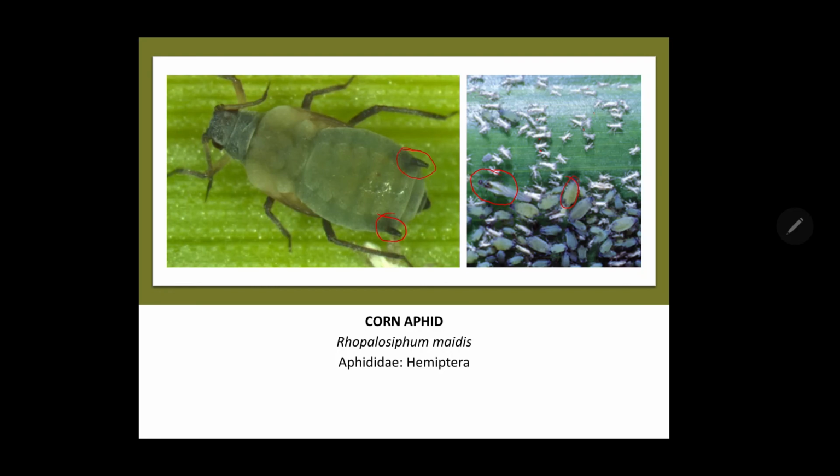It sucks the cell sap from the leaves and makes the plant stunted. We can see unusual withering due to the sucking. Additionally, it excretes undigested honeydew-like substance which can attract black sooty mold, Capnodium fungus. So the photosynthetic activities are rapidly reduced and the plant becomes stunted.